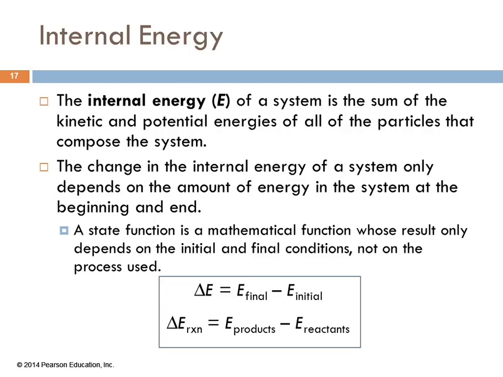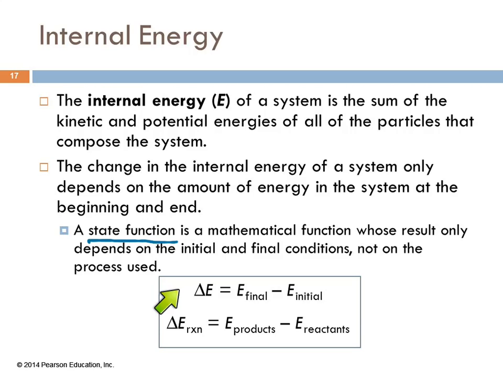The internal energy of a system is designated E. And that is the sum of the kinetic and potential energies of all the particles that compose that system, whatever that system is. The change in that internal energy depends only on the amount of energy in the system at the beginning and the end. It doesn't depend on how the change happened. And so we say that the change in energy is a state function. It has to do with the beginning state and the ending state. A state function is a mathematical function whose result only depends on the initial and final conditions or states, not on the process used.